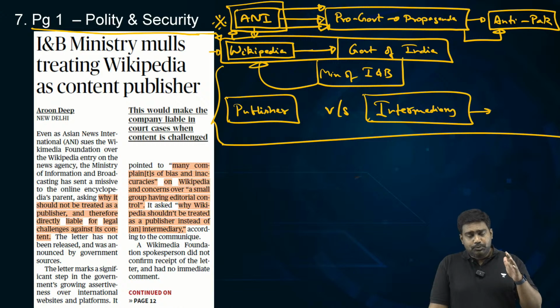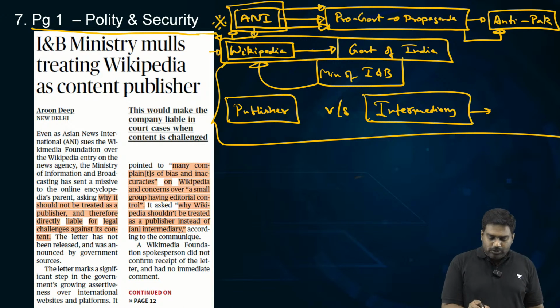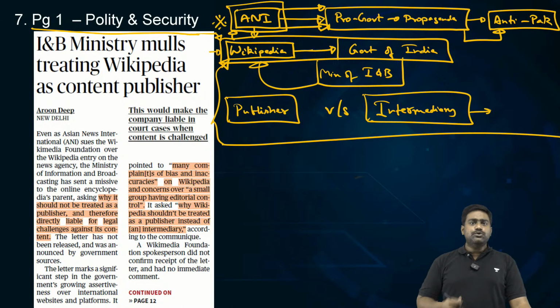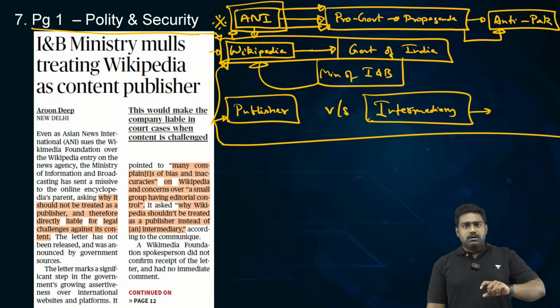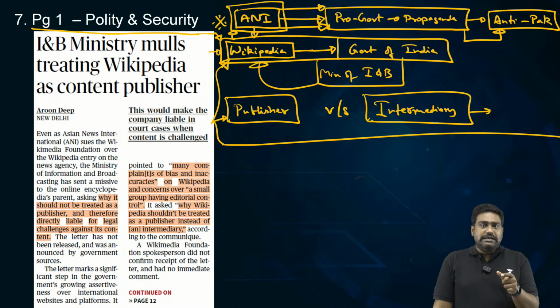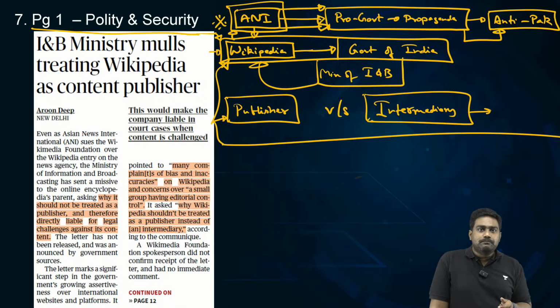Wikimedia puts a lot of effort as well to ensure the content is as correct as possible. But as you know, not all content on Wikipedia is authentic or genuine. There could be errors, there could be factual mistakes, or there could be biases as well, right? So this has always led to controversy about the kind of content, the authenticity of the content on the Wikipedia platform.